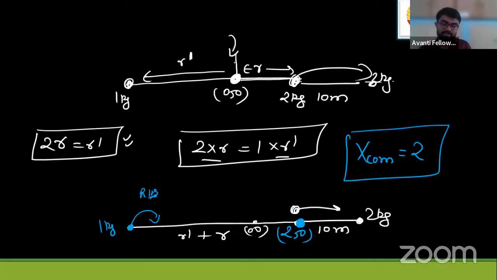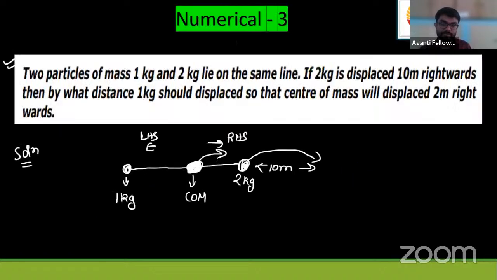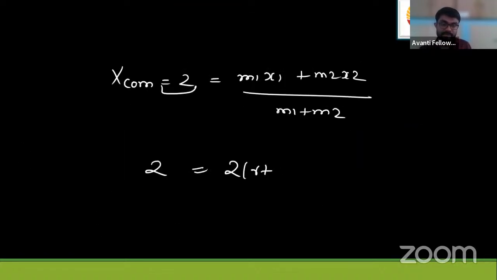Total distance is how much? The distance of m1 will be R plus 10 meters. You can take R plus 10 meters there. And m2 is 1 kg.